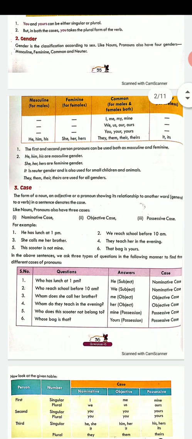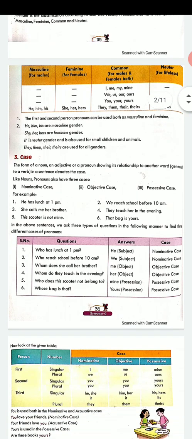And then we come to case. Like in nouns, there are 3 cases: nominative, objective, and possessive case. In pronouns also there are 3 cases. If you come to the last block on page number 36, it contains examples as to how you can use various cases. Now, when you're talking about pronouns, the first case, nominative case.